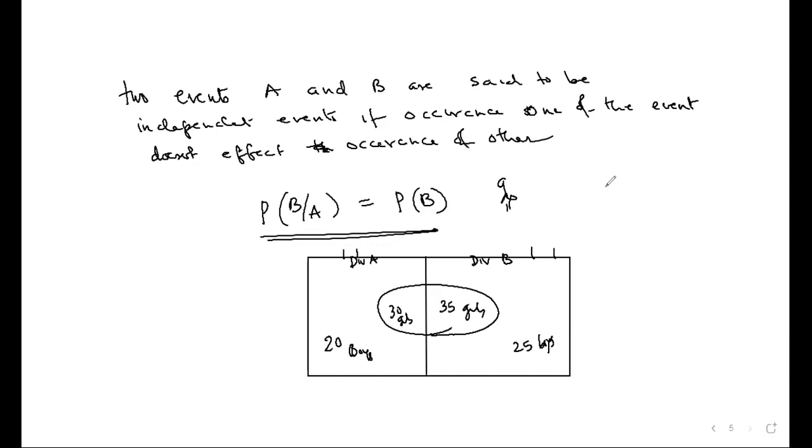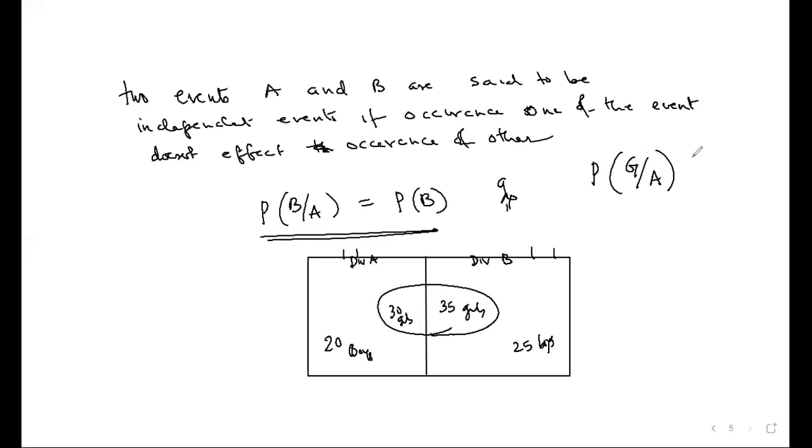What is the first experiment? What does the teacher first do? She enters one of the classes. That means first she has to select one class, whether division A or division B. After selecting, she will select one student as the leader. So what is the probability of G given A? What does G stand for? Girl student selected. What does A stand for? Division A.